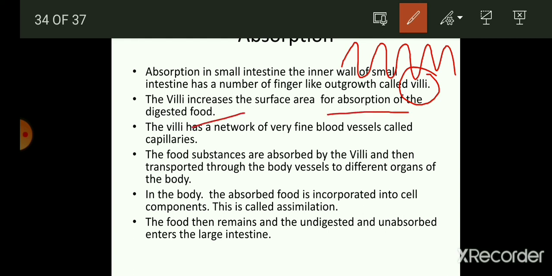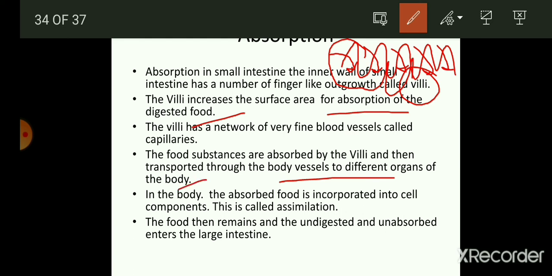So students, the food is present around this villi, and here the food gets absorbed by the villi, as you can see here, and thereafter this absorbed food is transferred into the blood and reaches throughout our body. So villi is very important, and it is the finger-like outgrowth on the intestine, especially the small intestine. The food substances are absorbed by the villi and then transported through the body vessels into different organs of the body.